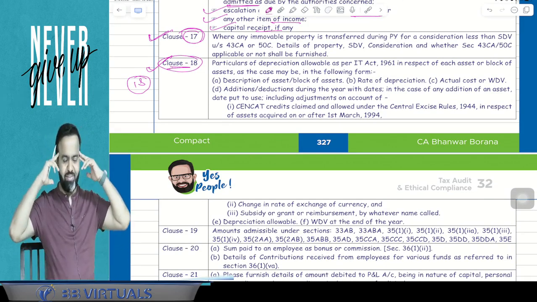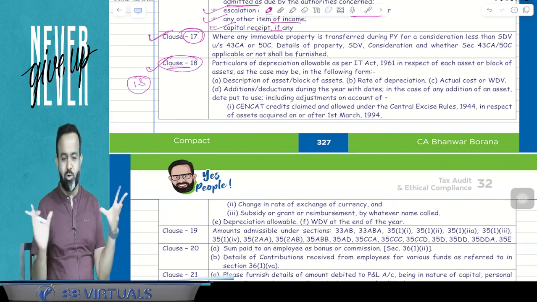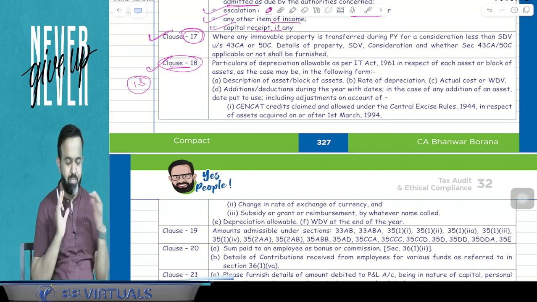When you block, whenever you attain the age of 18, then you always block with someone. So it is a block of asset.